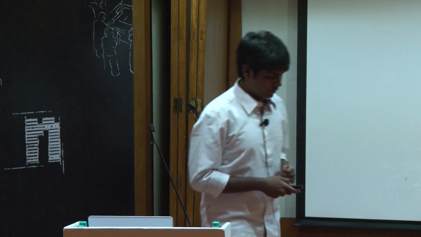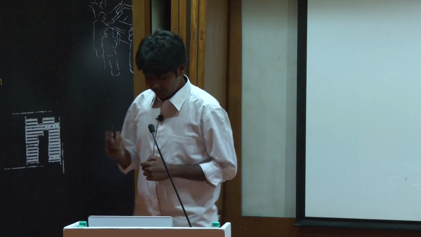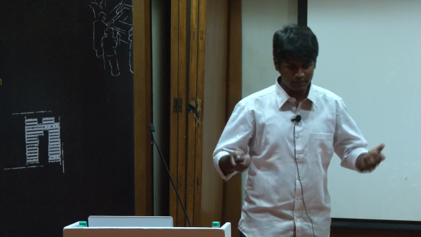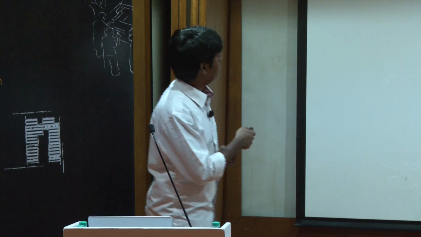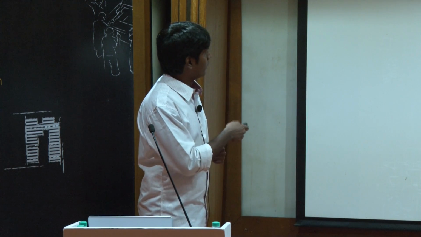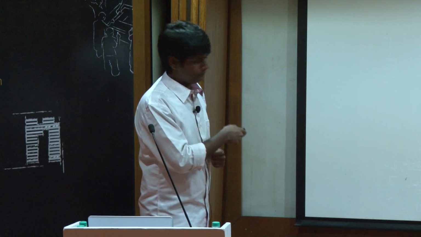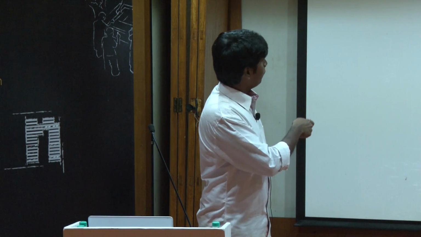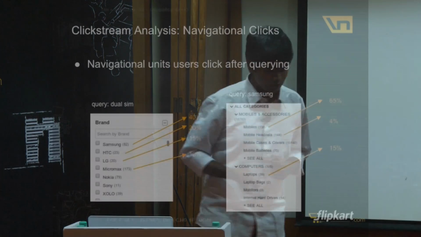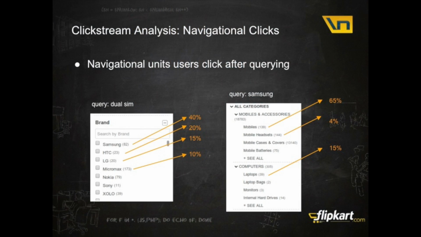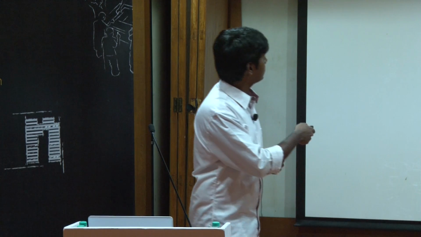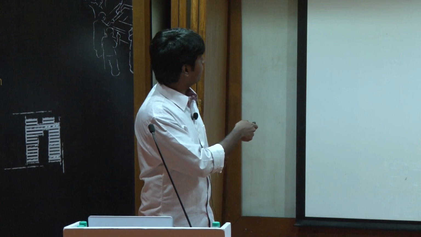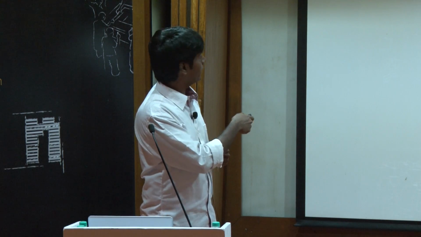So how can we figure that out? Well, we have all the products that the user clicked on, and these products have all the attributes that are necessary. So let's say I have this query, and these are the set of products that got clicked for that particular query. And there is a corresponding weight to each product click. For now we can just assume that this weight is the number of times that particular product got clicked for a particular query.